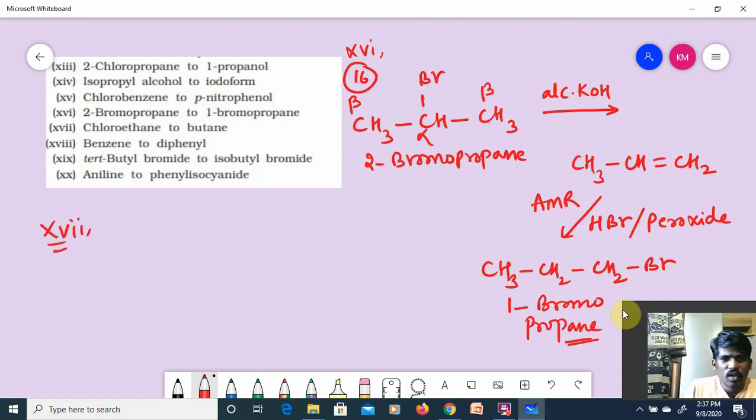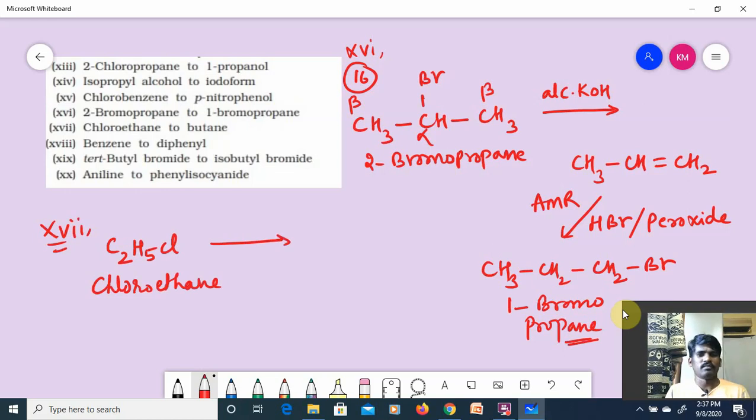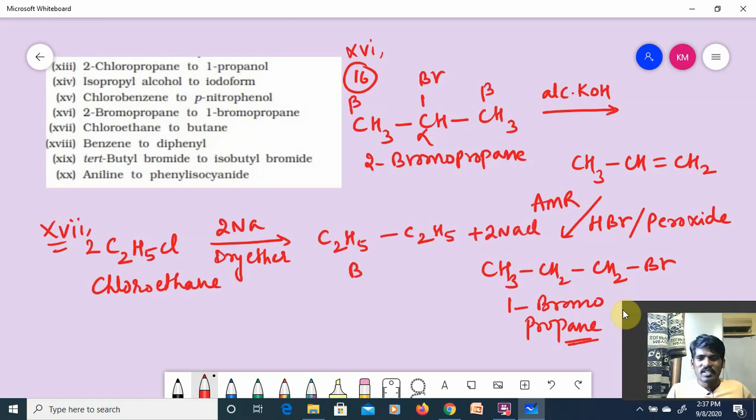Next, it is 17, chloroethane, C2H5Cl. Chloroethane is converting into butane, your famous reaction. Once again, mention it in the comment box. 2 moles of sodium in the presence of dry ether, right? Then what will it give? C2H5-C2H5 plus 2 NaCl will be removed. This is called butane, guys. Understood? Let's move on to the next reaction.